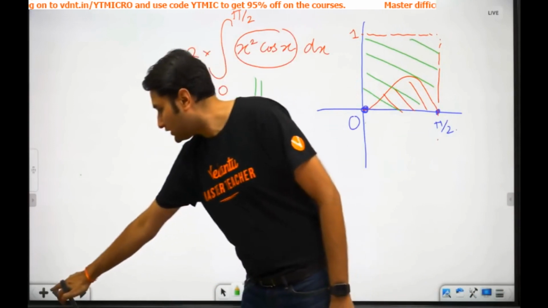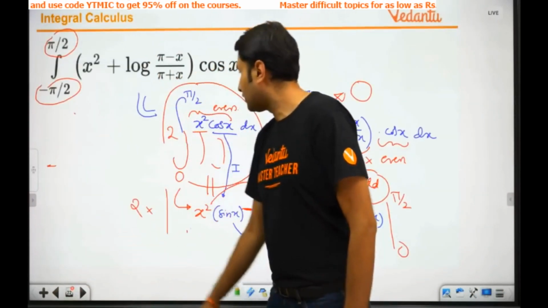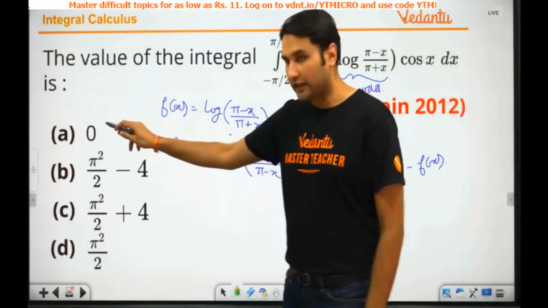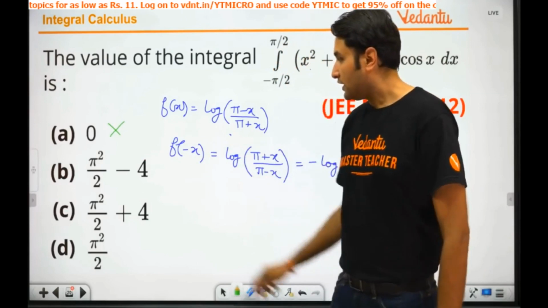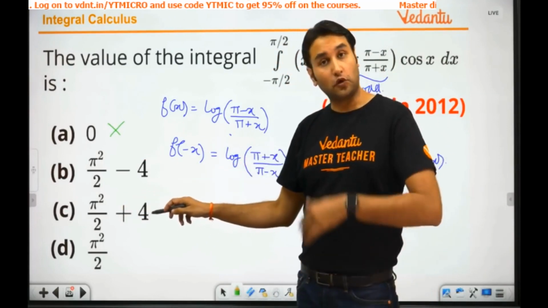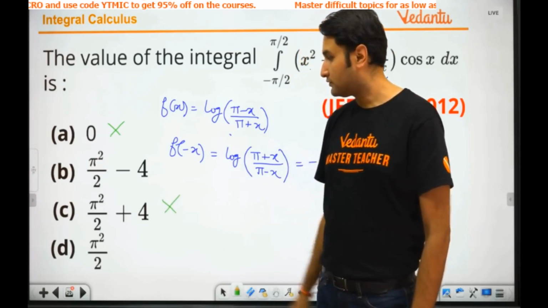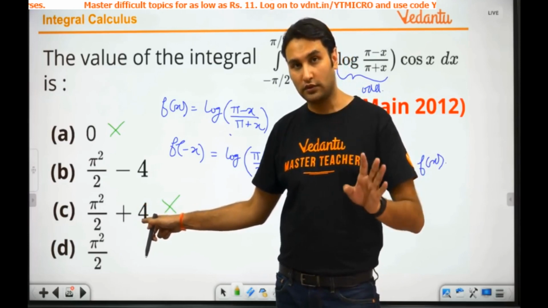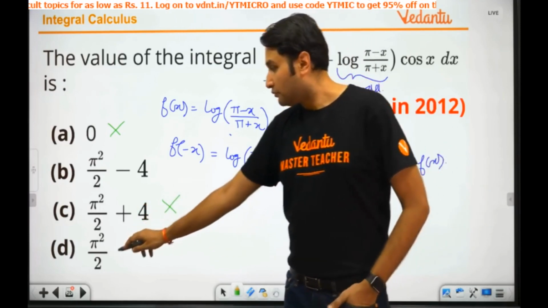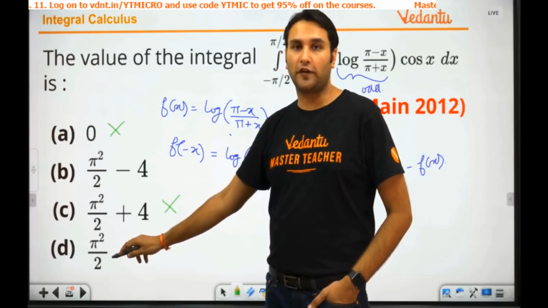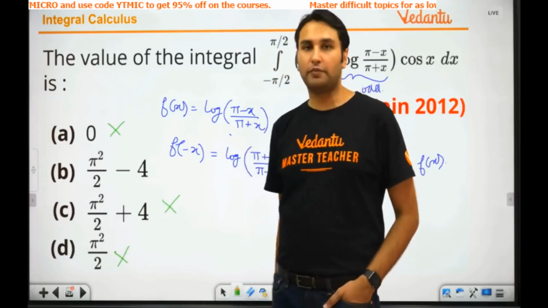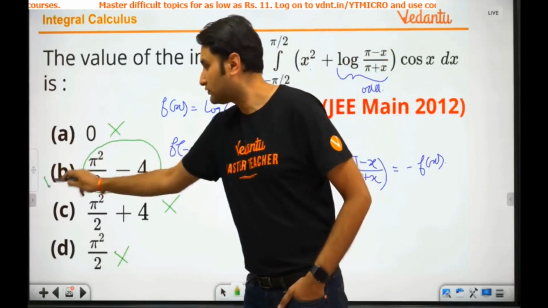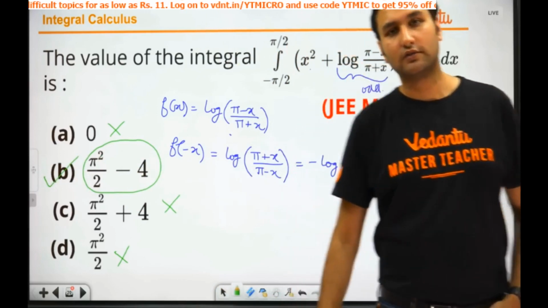Go back to the options. What I just said, my answer should definitely be less than pi by 2. Look at this. Can it be 0? No. Pi square by 2 plus 4 is even bigger than 4. It is more than 4. I said my answer will definitely be less than pi by 2. Then pi square by 2 is almost 4.5. That is gone too. What is this? Pi square by 2 minus 4. Right? This is what is left, the correct answer. Got it? Understood?